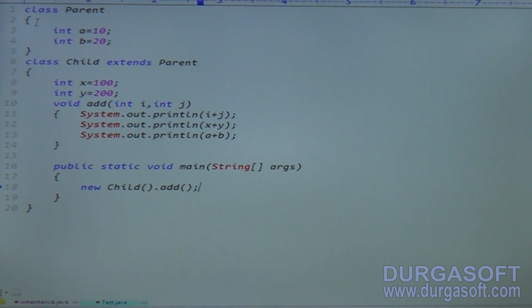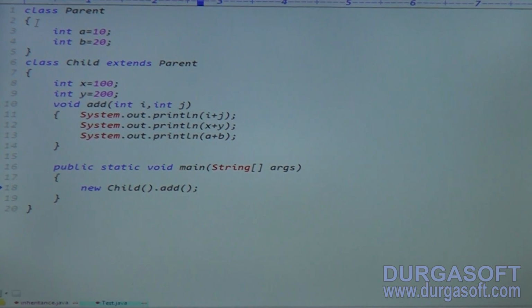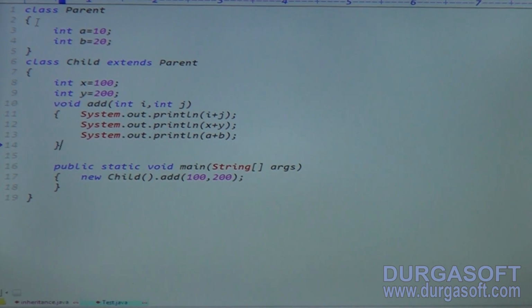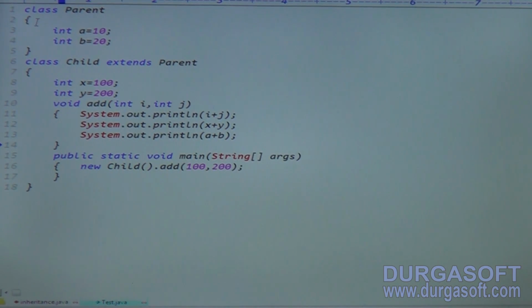This is called which object here? Nameless object. Ratan, what is a nameless object? Without a reference variable. If you want, check the constructor video, that is a nameless object. So here a reference variable is not required. New Child dot add method. But how many parameters is the add method expecting? Two parameters. I value 100, j value 200. Point is clear? Control S.